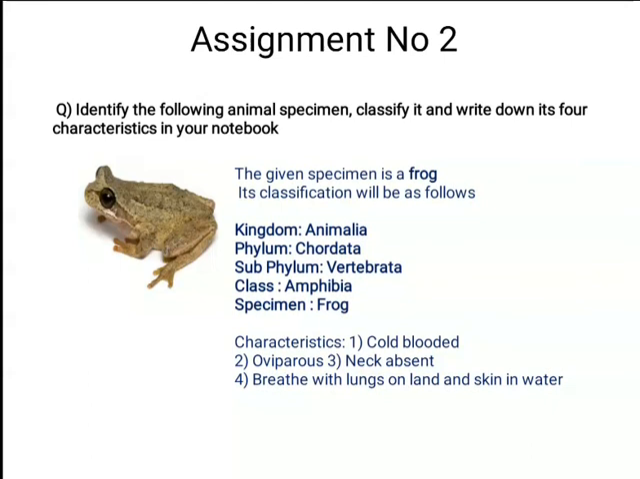The answer will be written in this form. The given specimen is a frog. Its classification will be kingdom Animalia, phylum Chordata, subphylum Vertebrata, class Amphibia, and the specimen is frog. And the characteristics are: it is a cold-blooded animal, oviparous, neck absent, breathes with lungs on land and skin in water. That is why they are called amphibians. Amphi means dual, bians means life. They have a dual life. They can live on land as well as in water.